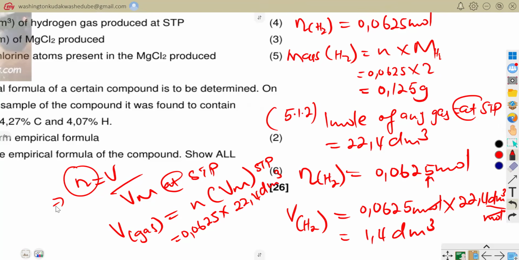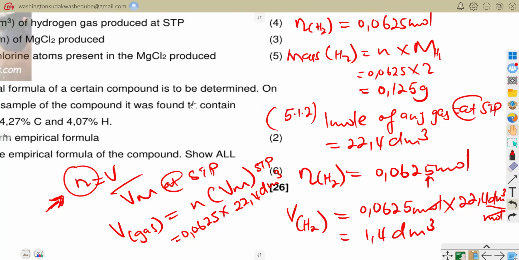Either you use this formula, which becomes easier if you go to your information sheet, where these formulas are given, or else you reason with the information that you are given, knowing that at STP, 1 mole of gas occupies 22.4 decimeter cubed. So you would have either done it in this way or just followed this format. Let's hear what the next question says.